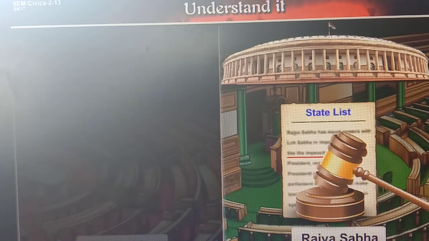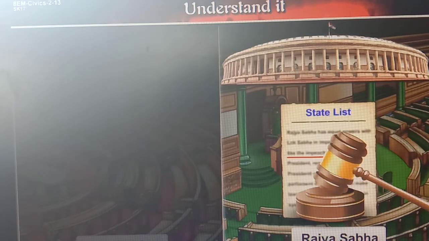For example, finance is there, railway is there, defense is there. So such important subjects are there, and only the union government can take decisions related to those subjects. Now state list. Some subjects are included in the state list and the state government can take decisions related to them. So education, health and agriculture are there. Related to these matters, the state government can take the decision.